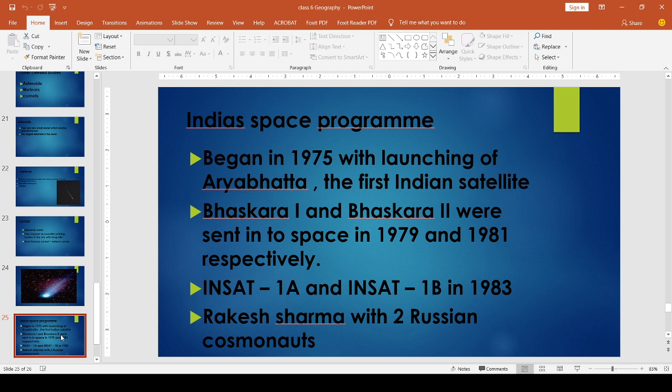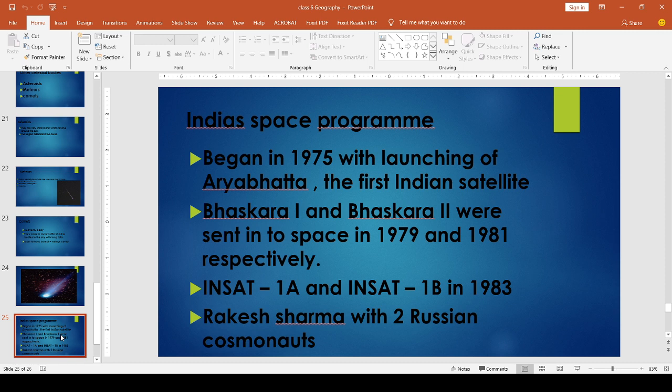Then Rakesh Sharma, with two Russian cosmonauts, was sent into space. A cosmonaut means a person who is trained for going to space. So nowadays, these artificial satellites are discovering new things.